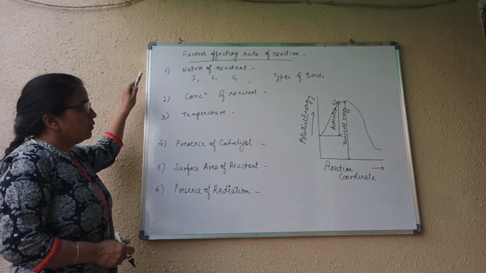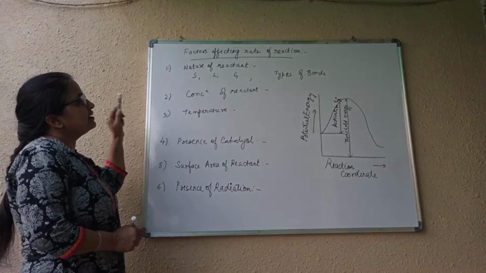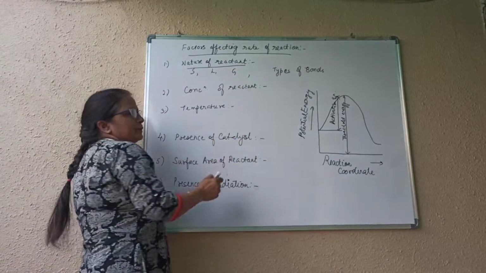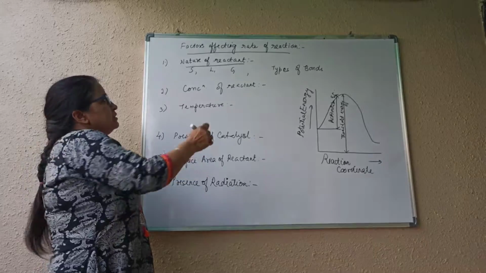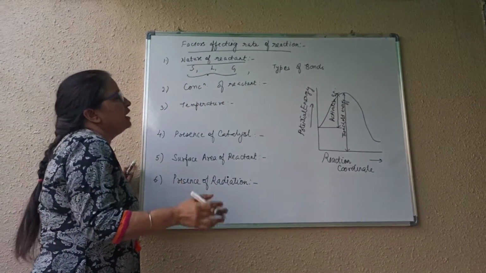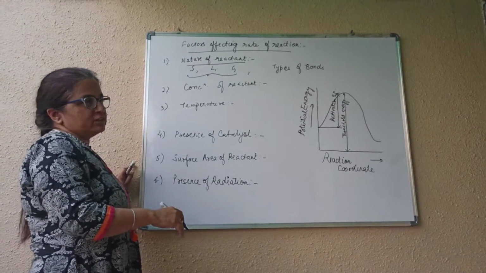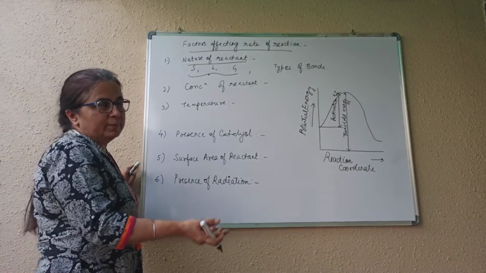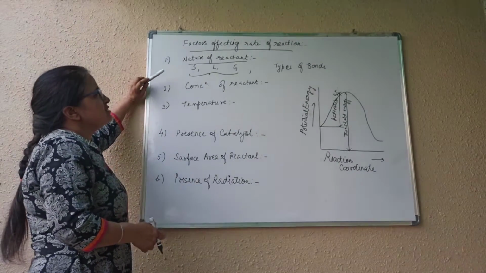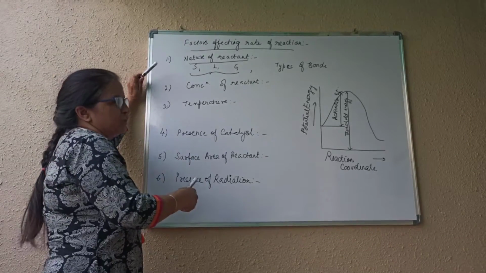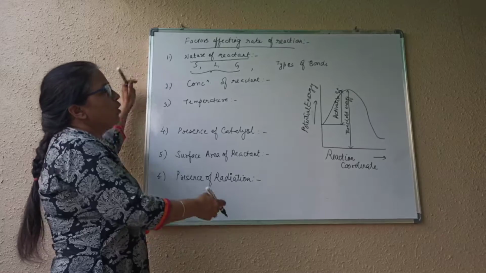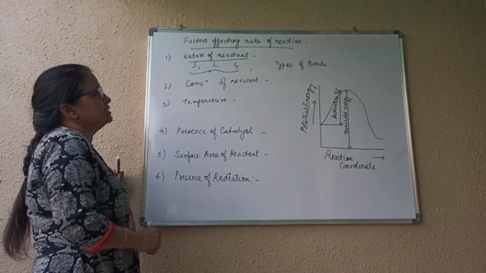Now we will talk about various factors which affect rate of reaction. First, nature of reactant. Suppose I consider the physical state as one criterion: solid, liquid, gas. The rate of reaction in gases will obviously be more because of more movement. For solids, the rate will be a little less because they will take more time to dissolve or more time to diffuse, or whatever type of reaction we are considering.